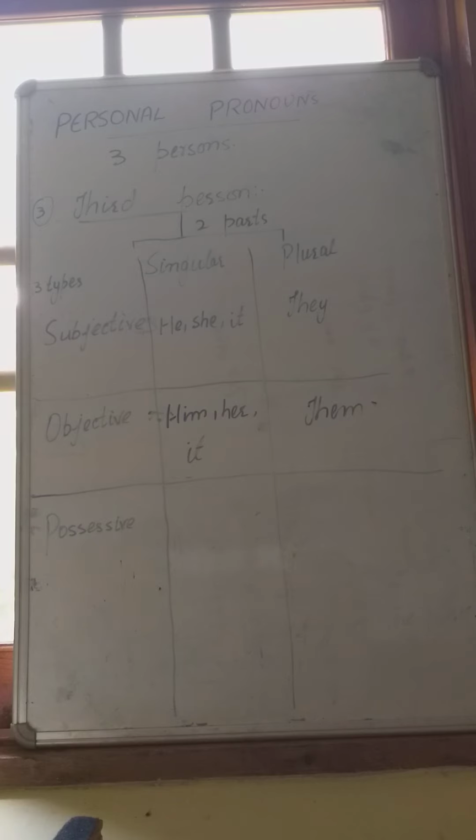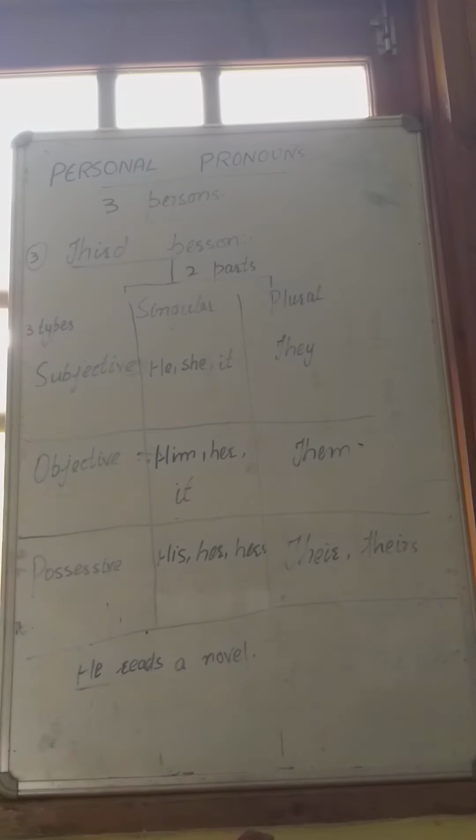In possessive type and in singular form, his, her, and hers are used. Their and theirs are used in plural form. I will write an example, then you will understand it more clearly. I have written an example.